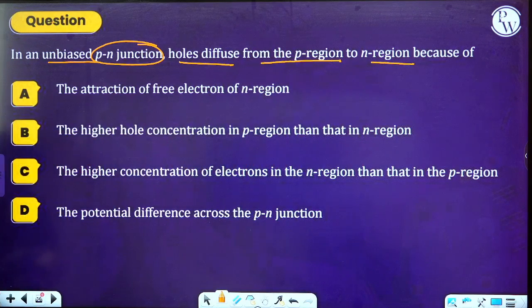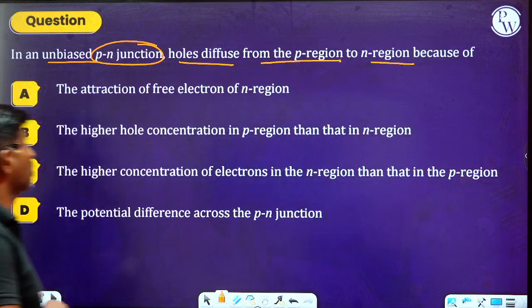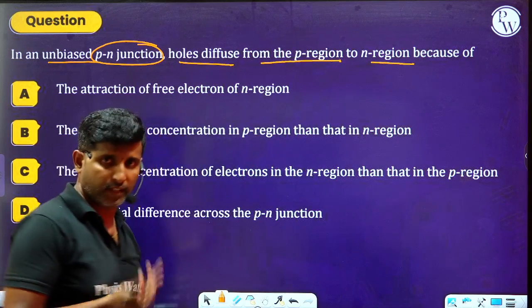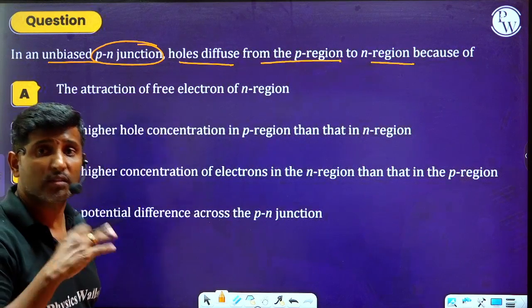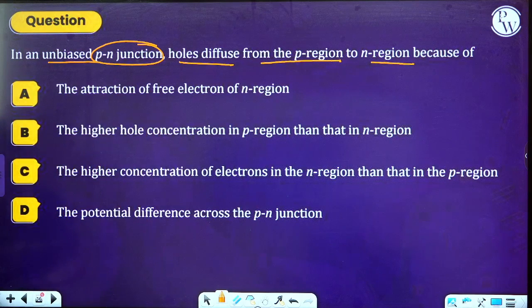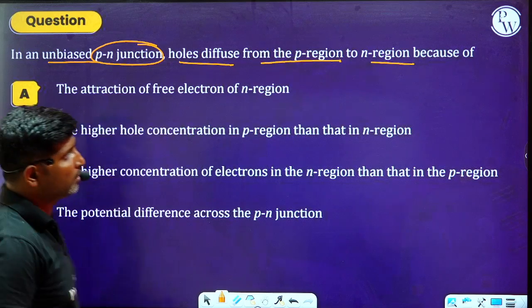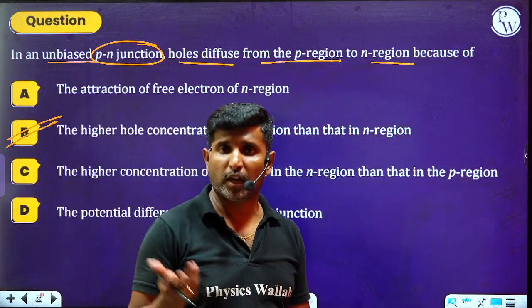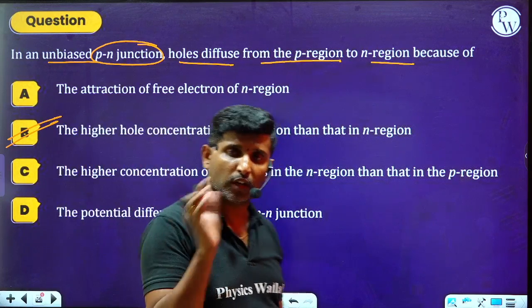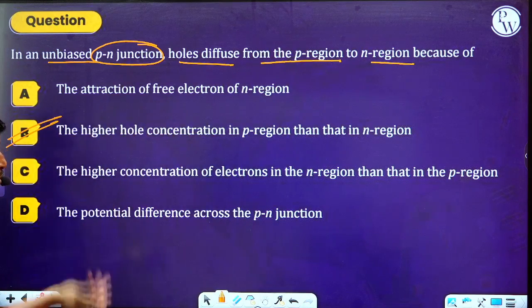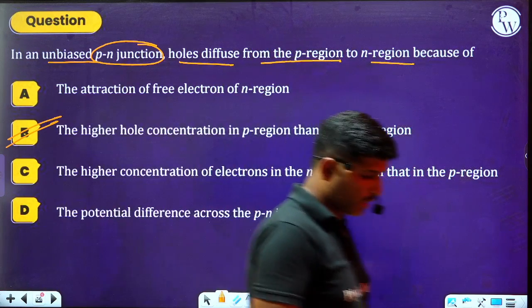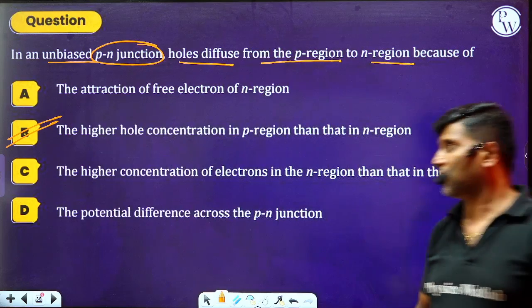Is it clear? What is the reason for that? As I said, because of concentration, that is the higher hole concentration in the P region than that in the N region. Because of the hole concentration and electron concentration, holes will get diffused from the P region and electrons will get diffused from the N region, we can say.